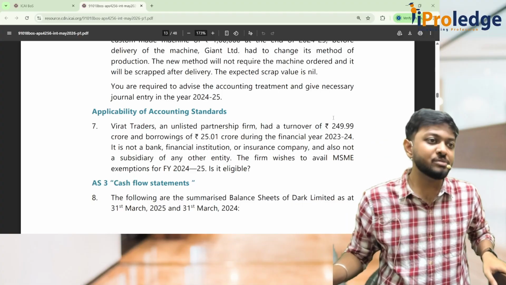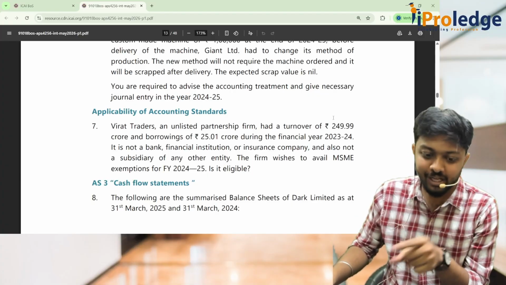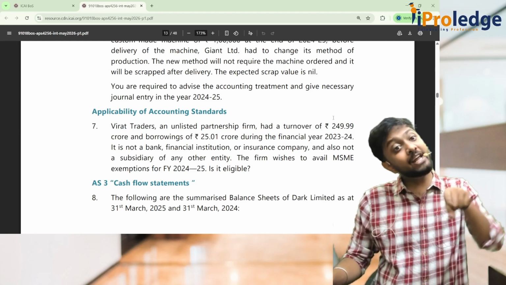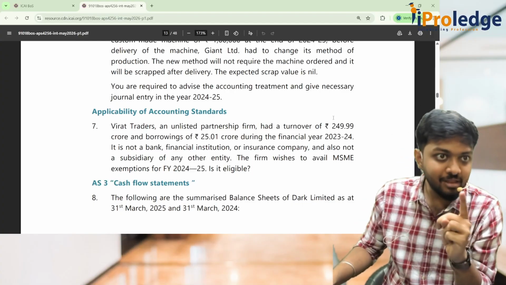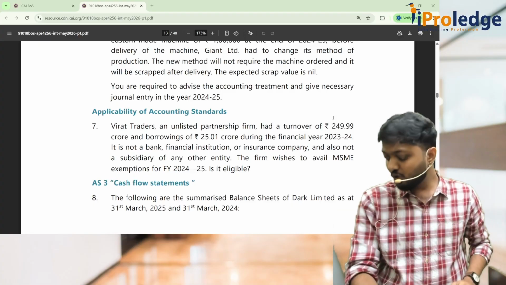So here what is my assumption? That this Virat Traders guy is a new guy. That's why he is eligible for MSME this year. If he is not a new guy, if he was already non-MSME, then for 2 consecutive years he should be an MSME. Then only he will be eligible. All of you clearly got it? Okay, let's go to the next question.